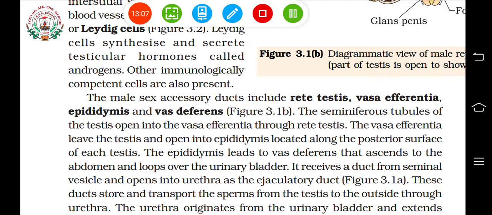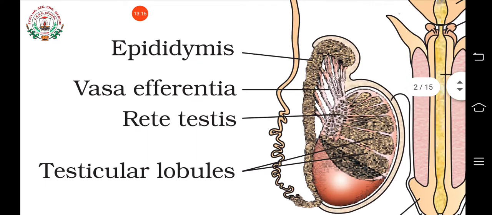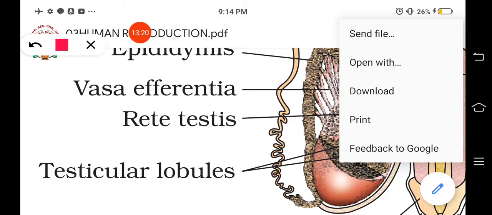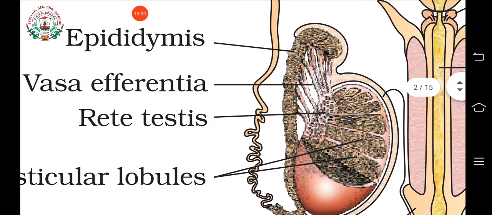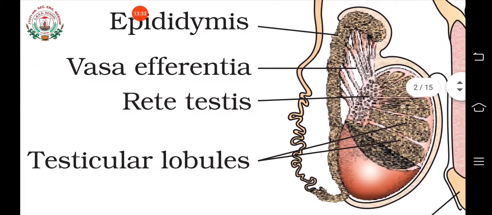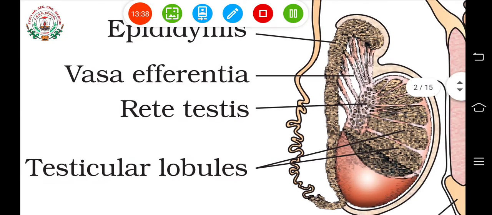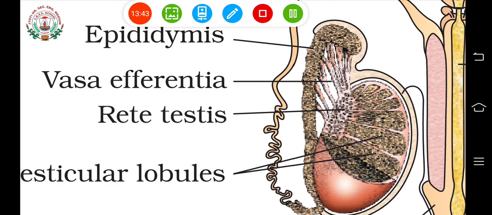Okay, then we can see that this is the testis, and from the testis many seminiferous tubules originate, and that opens into the vasa efferentia. You can see here, this is the vasa efferentia.